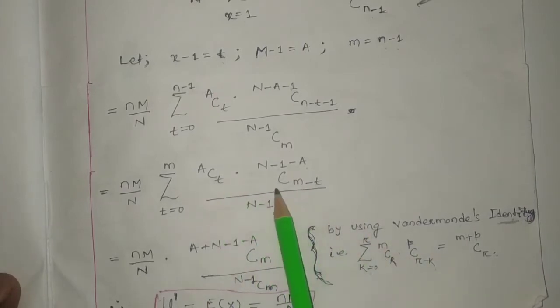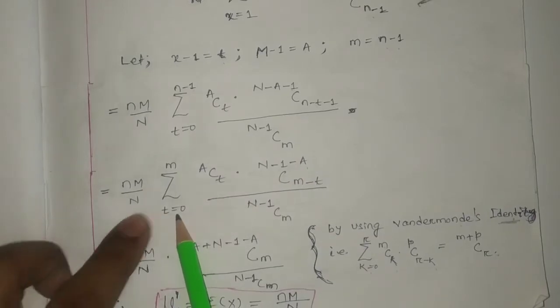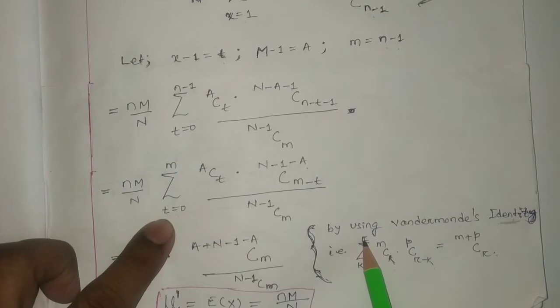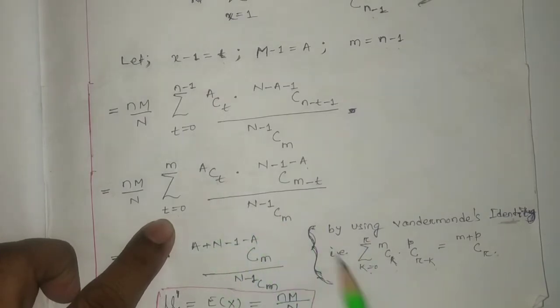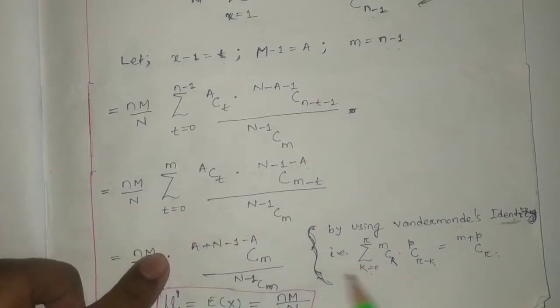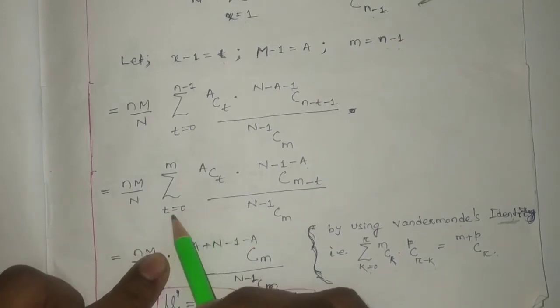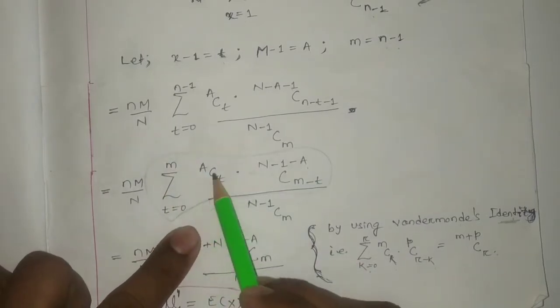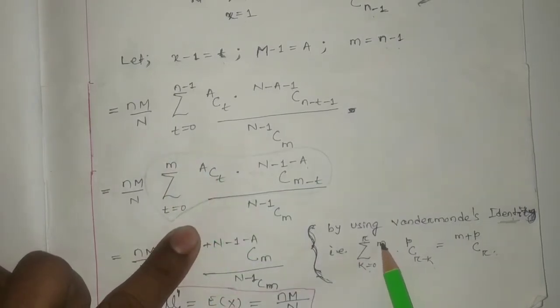You can see t equal to 0 to m as k equal to 0 to r, right? Just concentrate upon this one, not the denominator, this one, a c t acts like m c k.